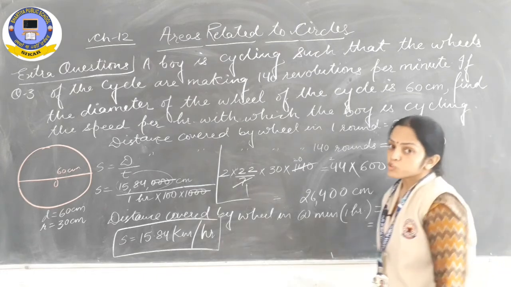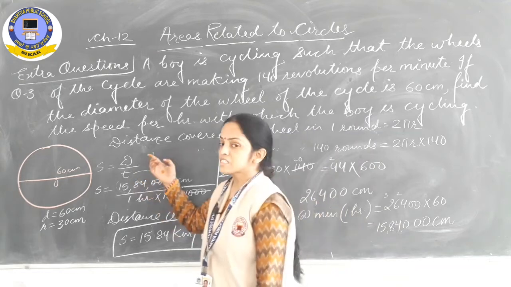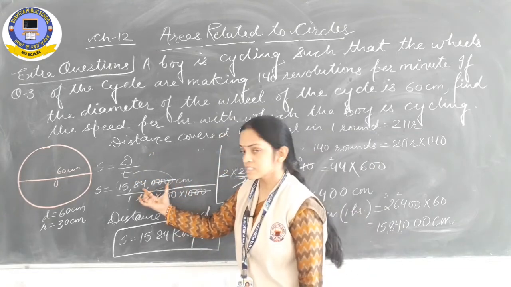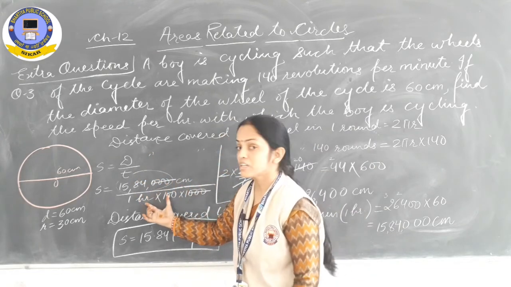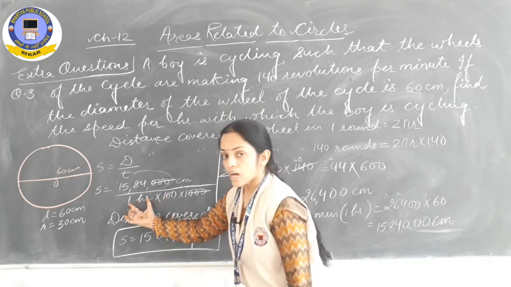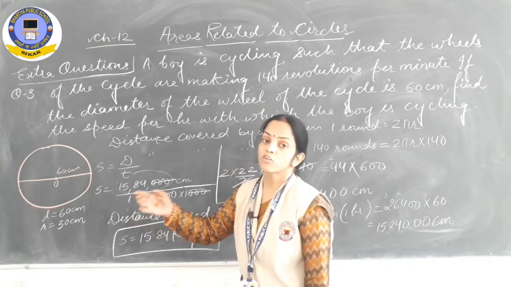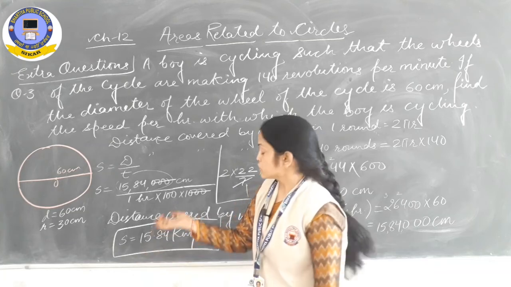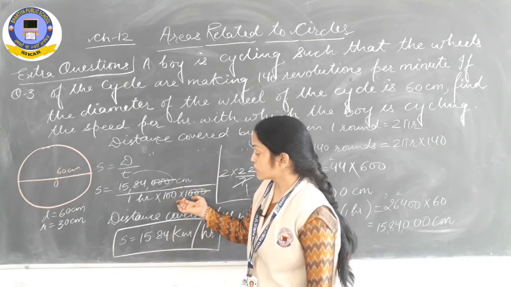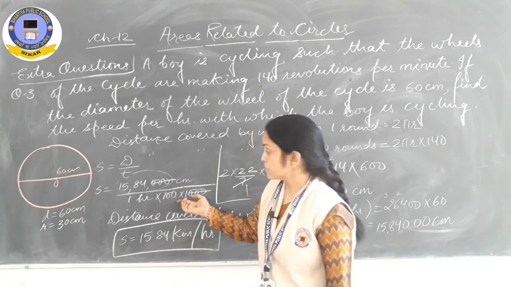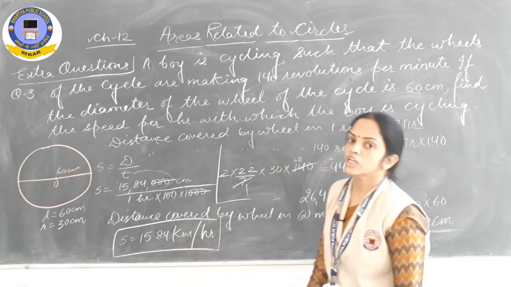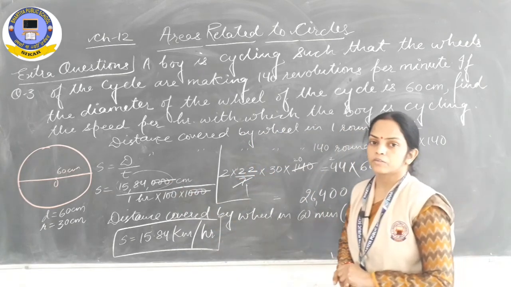We need to find out the speed of the cycle. So the formula for speed is distance upon time. Distance is 15,84,000, time is 1 hour. So 1 hour will remain as it is because we need to find the speed in kilometer per hour. So we have converted centimeter to kilometer by dividing by 1 lakh. After solving, our answer is 15.84 kilometer per hour.